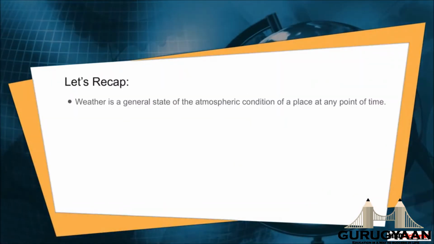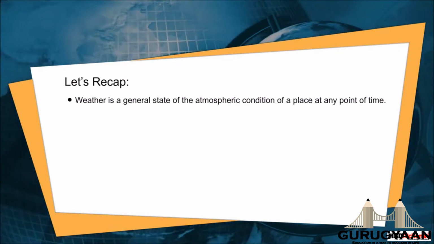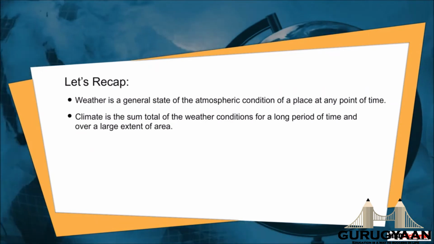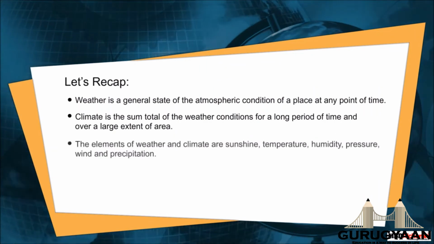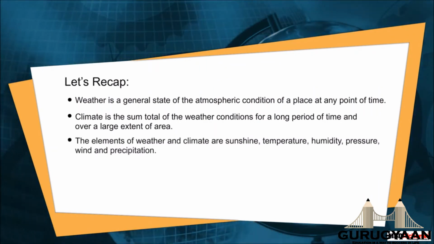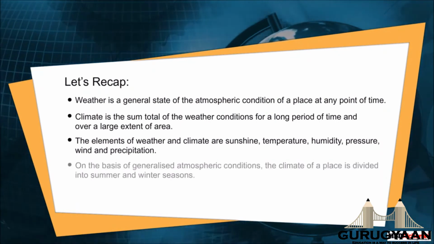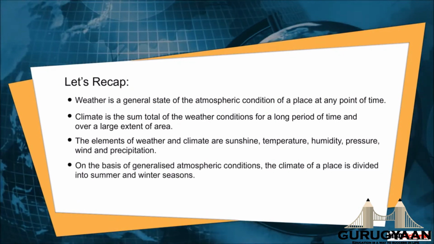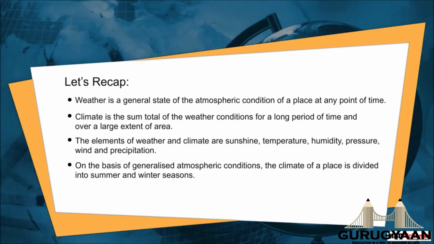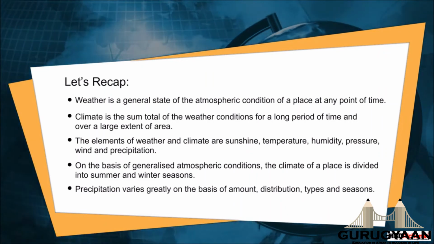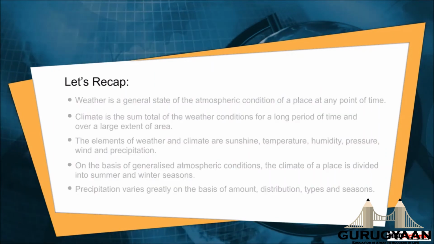Let's recap. Weather is a general state of the atmospheric condition of a place at any point of time. Climate is the sum total of the weather conditions for a long period of time and over a large extent of area. The elements of weather and climate are sunshine, temperature, humidity, pressure, wind and precipitation. On the basis of generalized atmospheric conditions, the climate of a place is divided into summer and winter season. Precipitation varies greatly on the basis of amount, distribution, types and seasons.